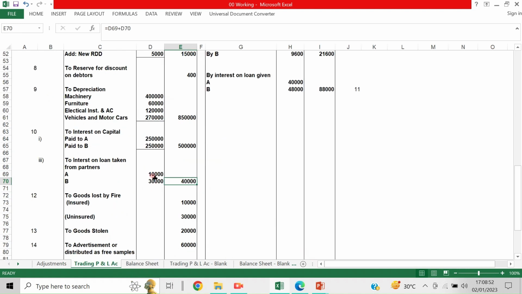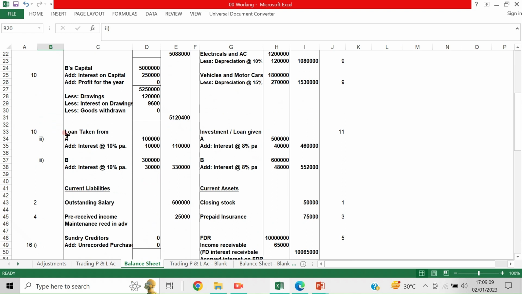The first entry is debited to the profit and loss. This expenditure entry will come, and if it is paid on or before 31st March, the second entry is already taken to the bank account. If it is not paid, it should be shown in the balance sheet. It should be added to their loan account. See the 10th point, third adjustment. Loan taken from A 1 lakh, interest at the rate of 10%, 10,000, total 1 lakh 10,000 is carried forward. You understood? So that 10,000 effect is given here, and the loan taken from B is 3 lakhs, and interest at the rate of 10% is 30,000, 3 lakh 30,000. So this should be payable to him.